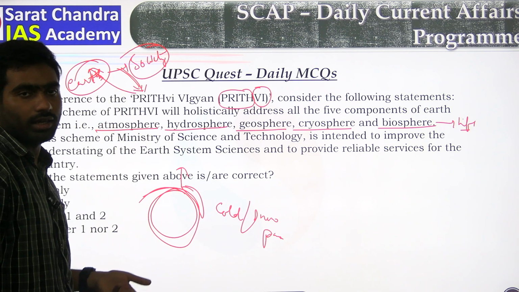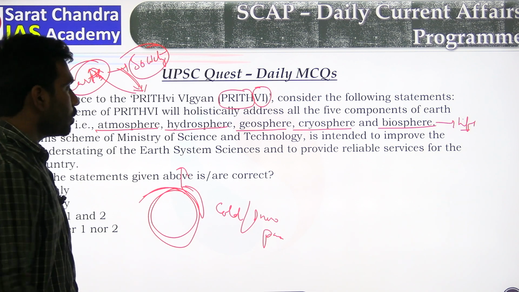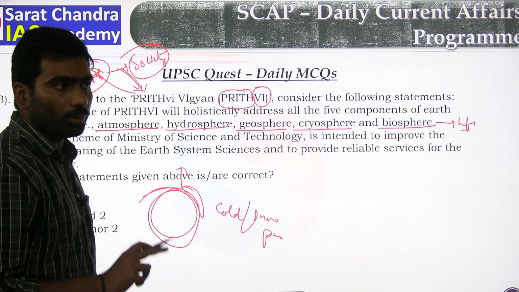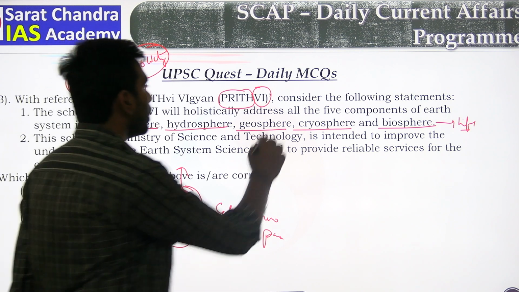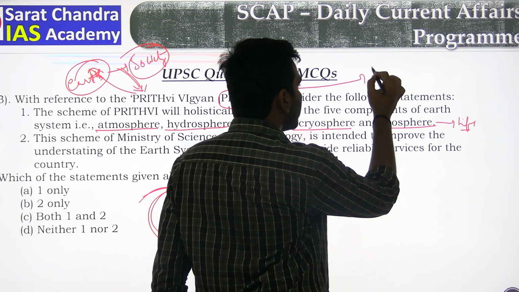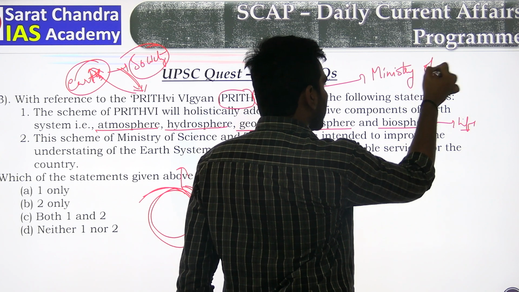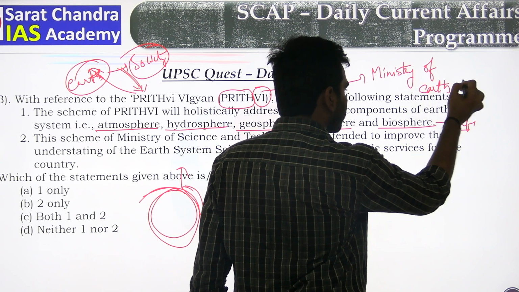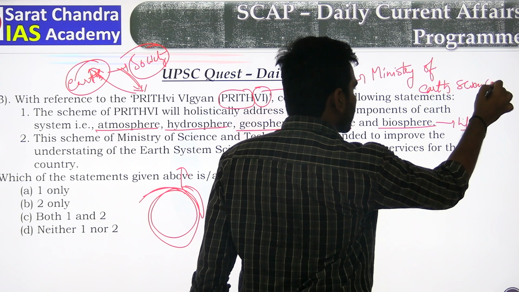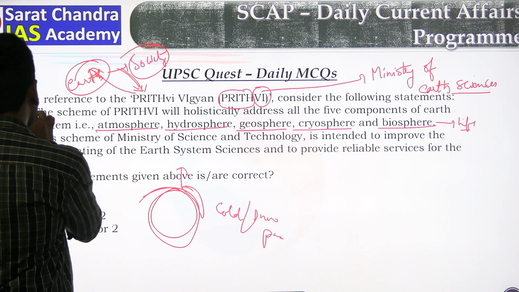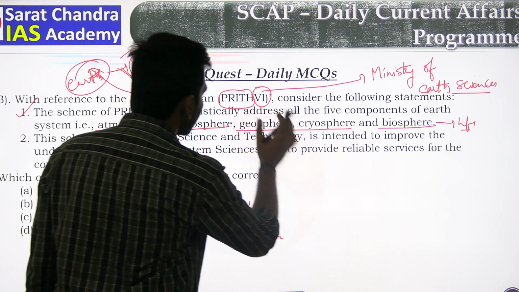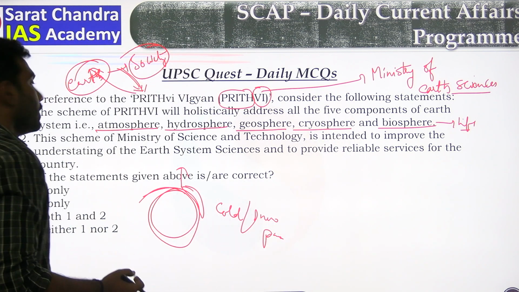of society upliftment. Okay, so it is the program taken by Government of India under the Ministry of Earth Sciences. So this statement is correct because it holistically addresses all 5 components of the Earth system.